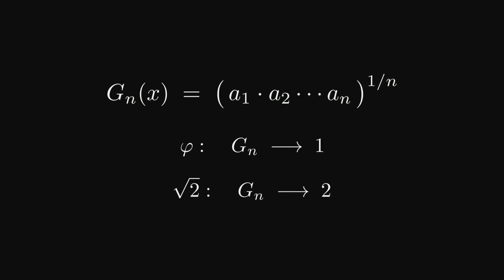Run it on square root of 2. Every coefficient is a 2, so the geometric mean is almost exactly 2. Gn goes to 2. Run it on e. Every third coefficient blows up forever, so the geometric mean blows up too. Gn goes to infinity. Every famous number you pick gives you a different answer, so there cannot be a universal one, right? Aleksandr Khinchin, 1934.